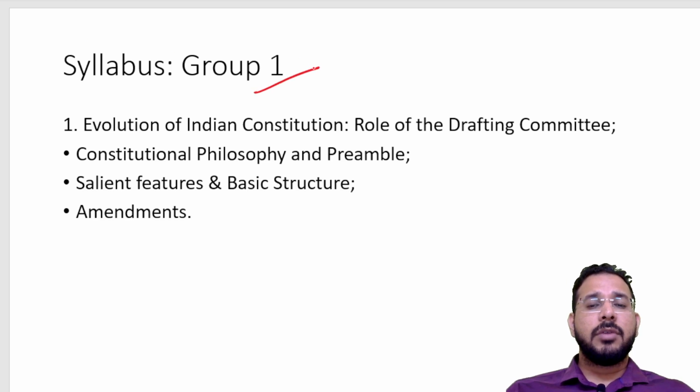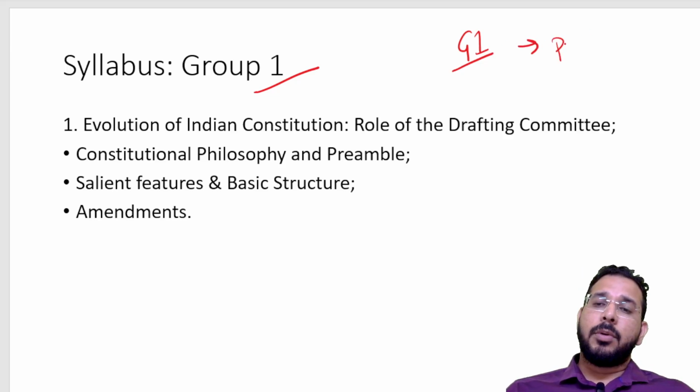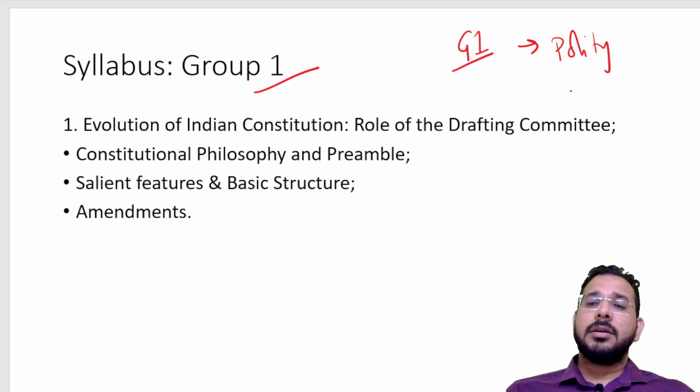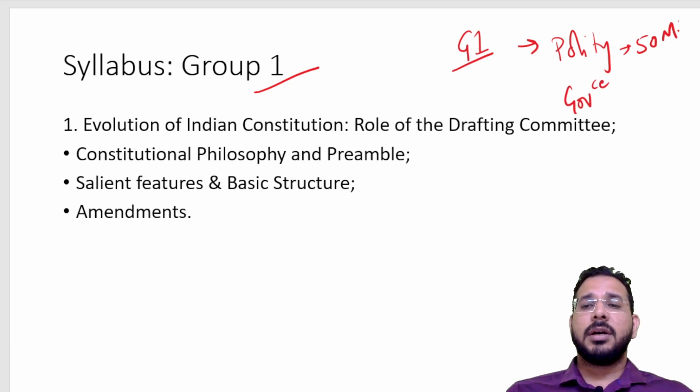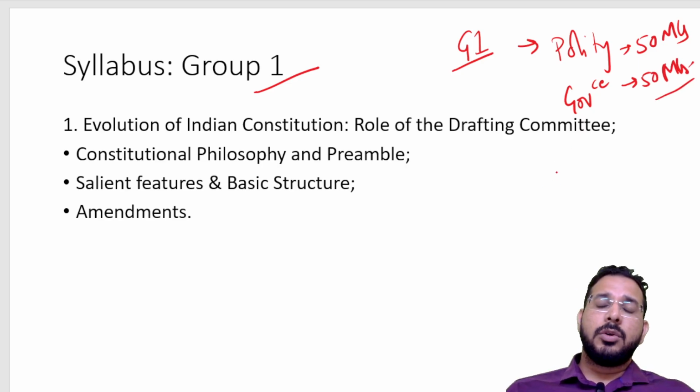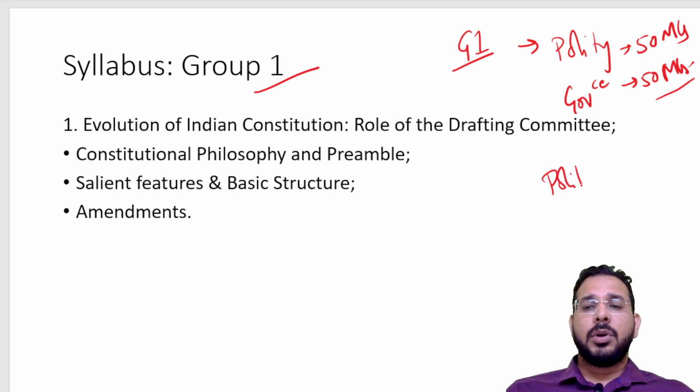So for Group 1, what is the syllabus? In Group 1 examinations, in case of mains, we have polity and governance: polity or constitution for 50 marks and governance for 50 marks. But in Group 2, we only have polity.